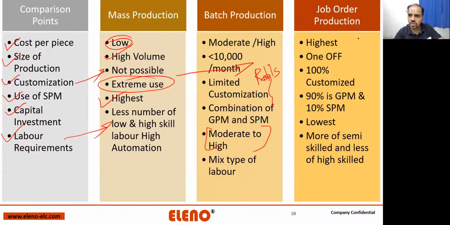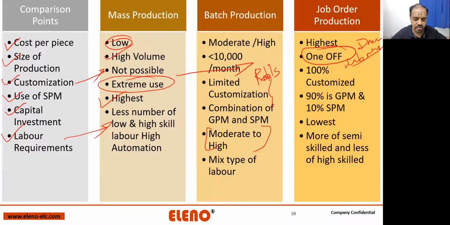Here job order production is always one off. That means only one part is produced, like a dam. Okay, you are building a dam, like a submarine. So even if you are building some 6-7 different submarines, you are actually not building 6-7 same submarines. You are really building every single submarine as a different product, and that comes under job order production because it is suited for some different roles.